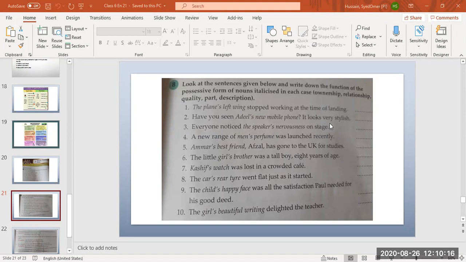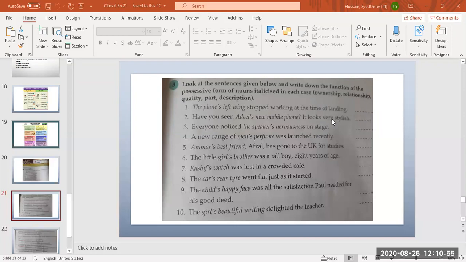Description. First read the sentence. Everyone notice the speaker's nervousness on stage. Quality. It's a quality, an adjective. Nervousness is being used as a noun. Okay, it is quality. Next.